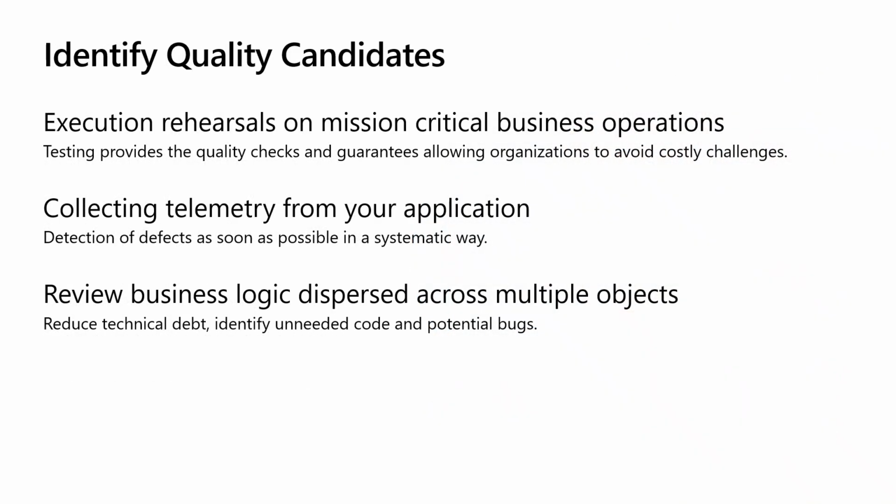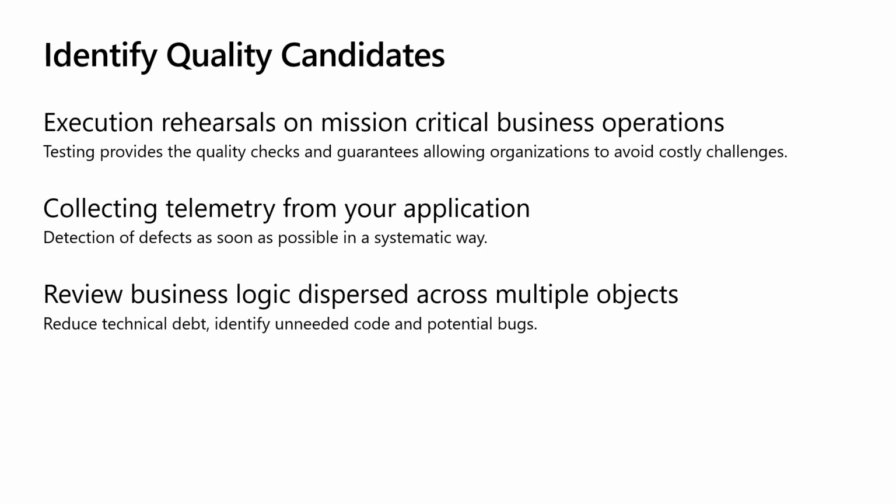All right, so now that we've talked through a bit about code quality, why it's important, let's identify some candidates for code quality, right? So, rehearsing on critical business operations. Testing is something we need to do regularly. It helps us provide quality checks and gates. It has guarantees allowing us to avoid costly changes, right? So test early, test often: unit test, integration test, regression test, UAT testing, whatever it may be. Continue testing, have that automated, have that manual, have it however, but always have testing going while you're building code, on new code as well as existing code.